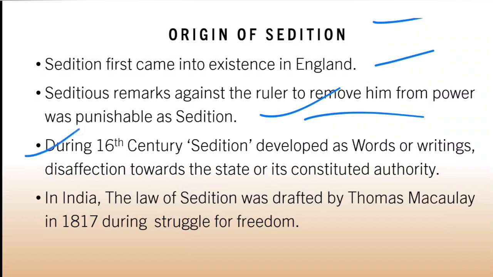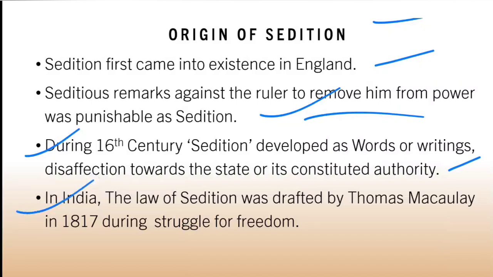Then during the 16th century, sedition developed as words or writings showing disaffection towards the state or its constituted authority. So sedition began to be used as an offense against the government constituted as per the law.